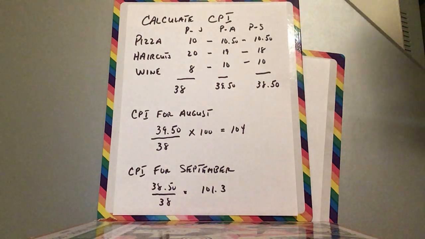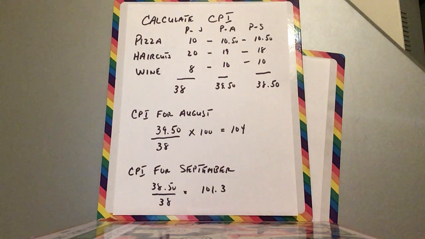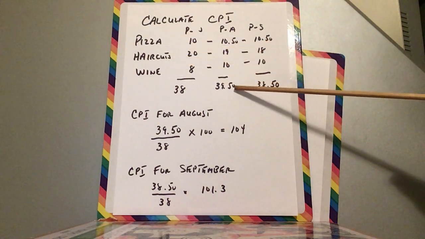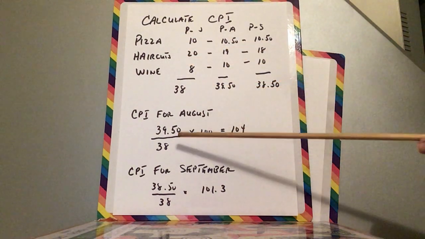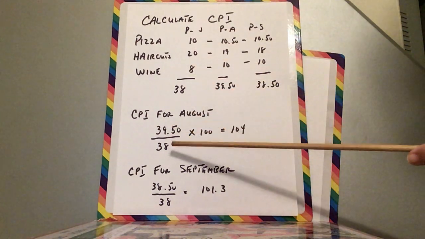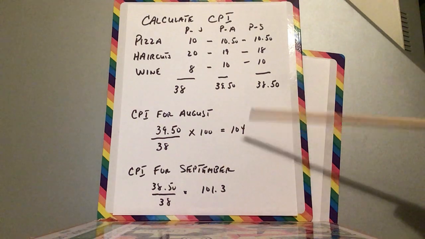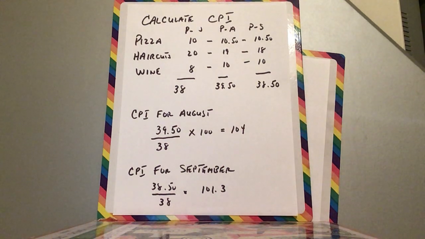So how would I find the CPI for August? Now I'm using July as the base year. So you'll take the total of all the goods and services, which we have 3, for the month of August, came out to be $39.50, and you put it over the base year, or the base month, 38, and you multiply it by 100, and you'll get 104. So the CPI going from July to August is 104. And 104 means that the price level went up 4% from July.